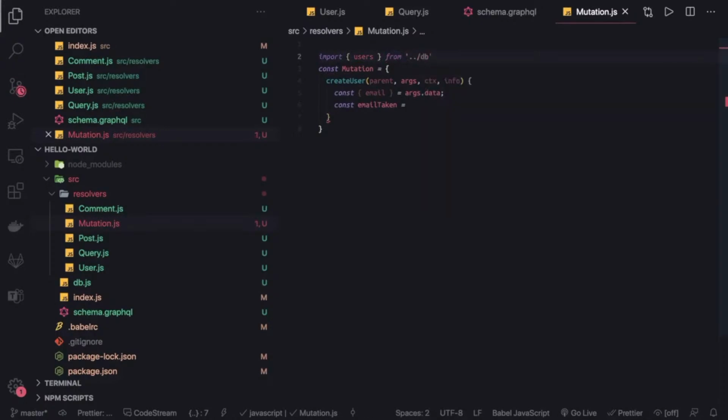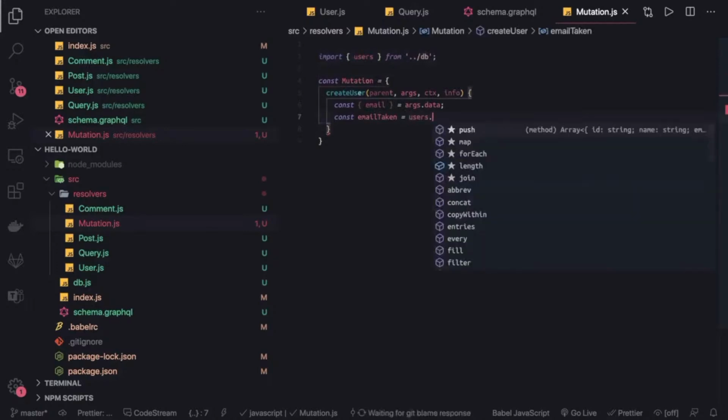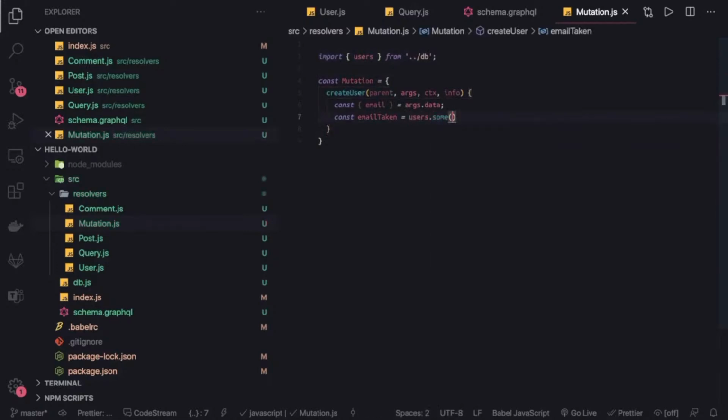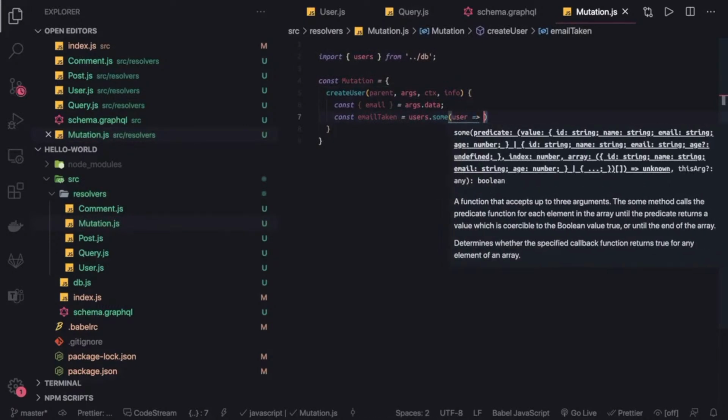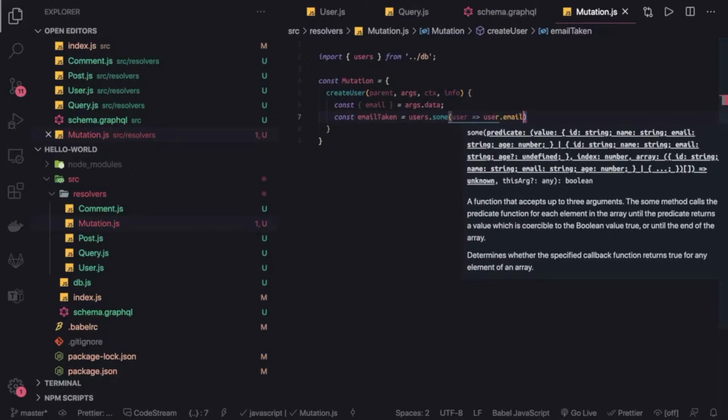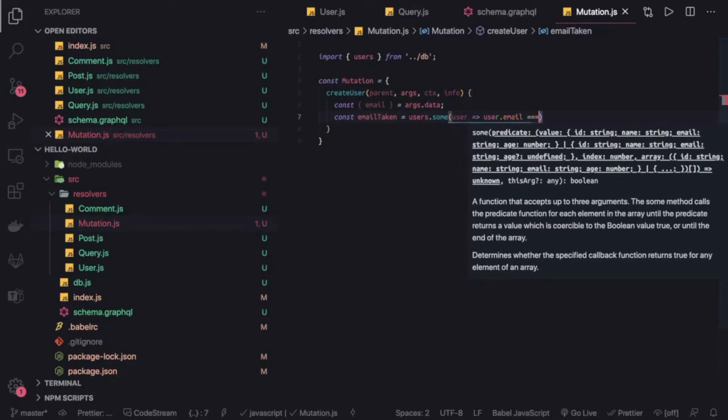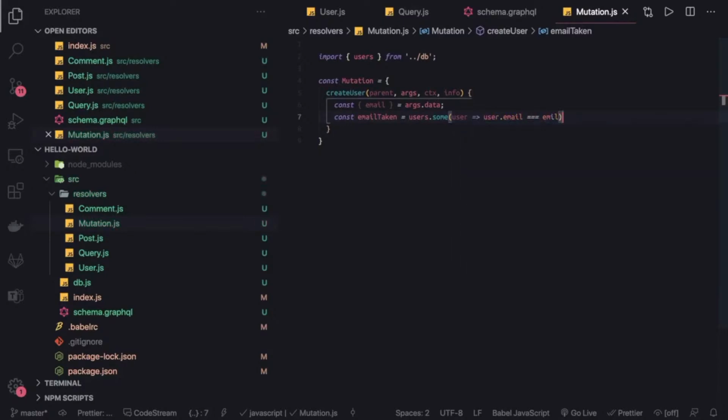Okay, this is a JS file. So here we can say users.some: if any of the users has the same email ID which this new user is having, then we will not allow creating this user. So user.email is the same as the email you are passing. If any of the records match with this, then we will say, okay, you can't create this.